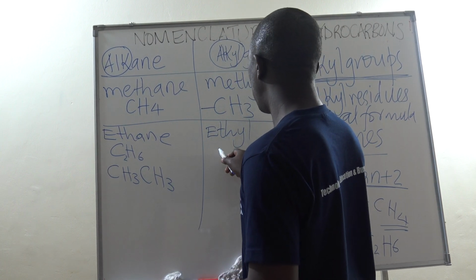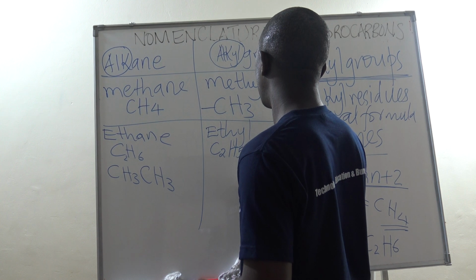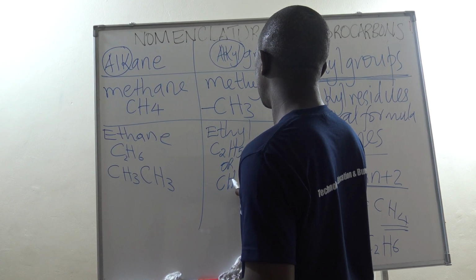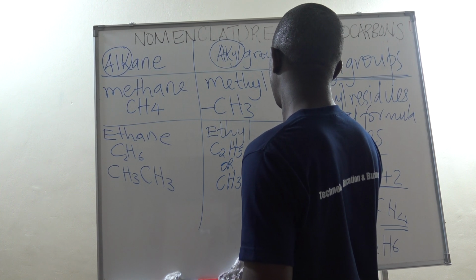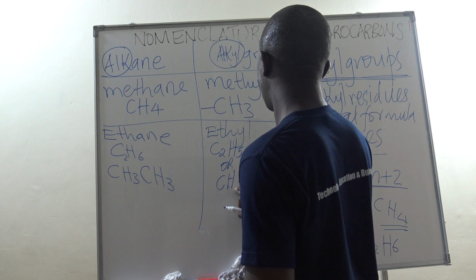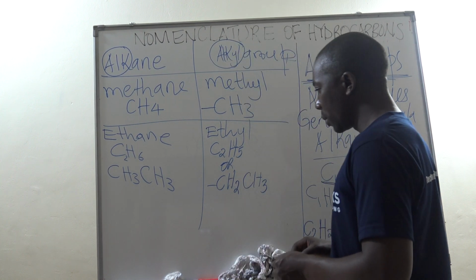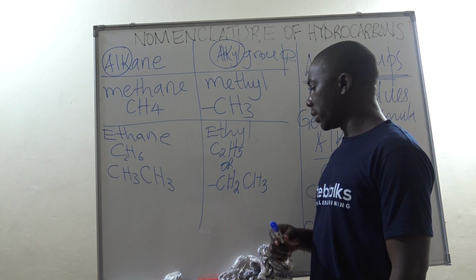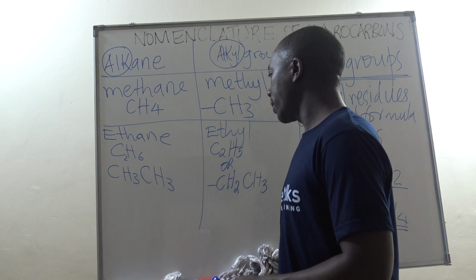And then it will be C2H5, or somebody can write it as CH3, CH2. Like I said, this bond simply means that this carbon is electron deficient. It still has a bond it's supposed to satisfy.